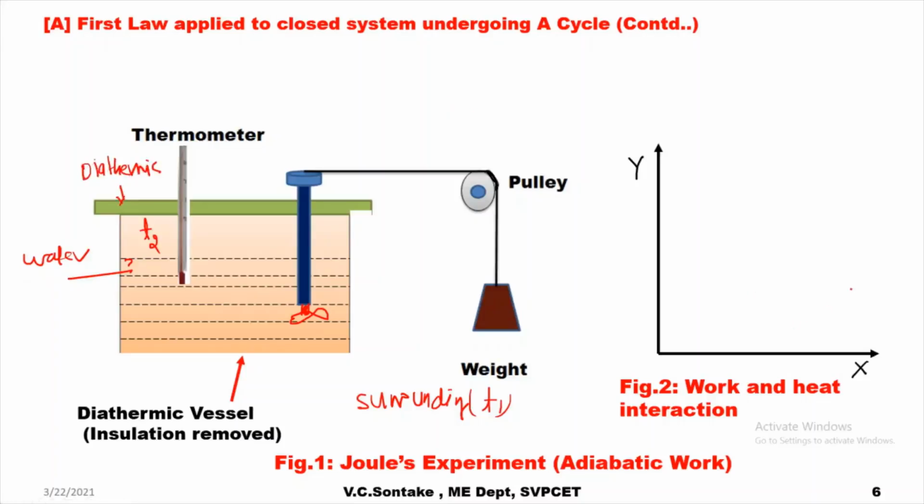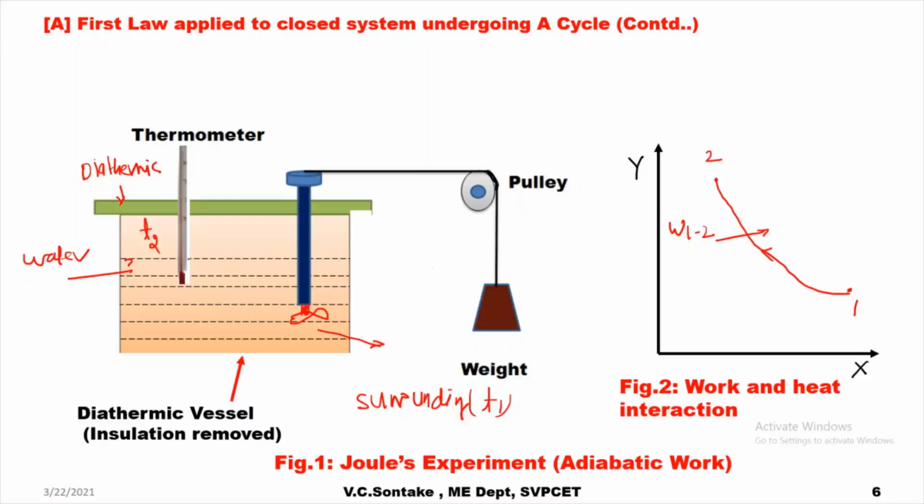And this process 1 to 2 we have already shown on the property chart. And during this process, some work W12 is being done on the system. Now I am not doing anything with this weight. Now I have removed the insulation and the walls of the vessel are diathermic. This will allow heat transfer to take place from water to the surrounding.